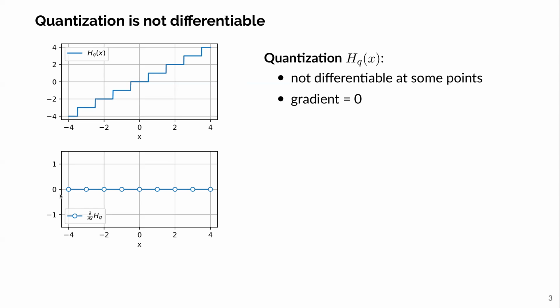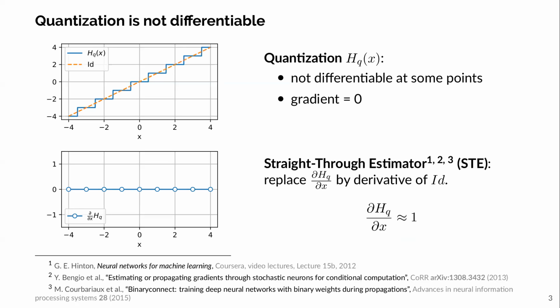To address this issue, we use what we call the straight-through estimator, or STE. The STE approximates the quantization function as the identity function during the backward pass. This means that during the forward pass, we apply the quantization function, but during the backward pass, we replace its derivative with the derivative of the identity function, which is 1.